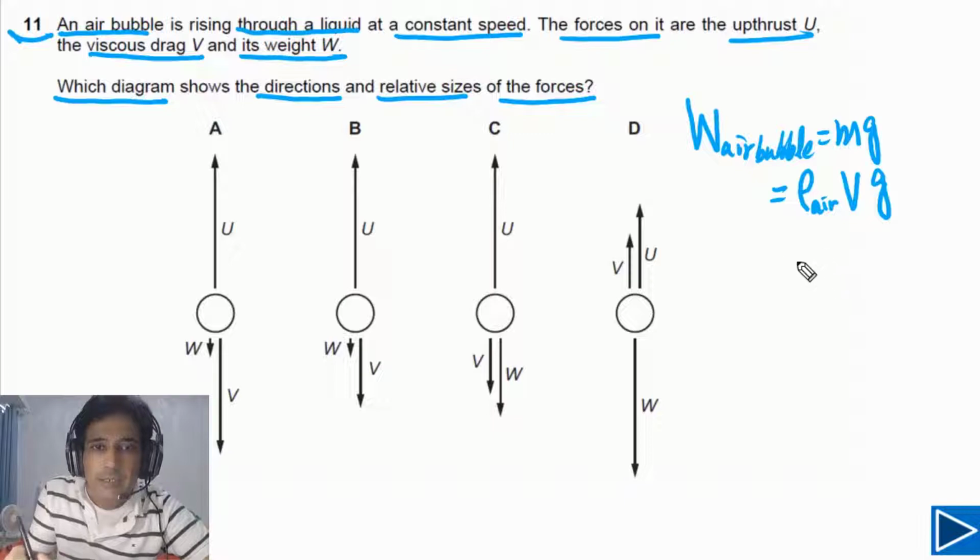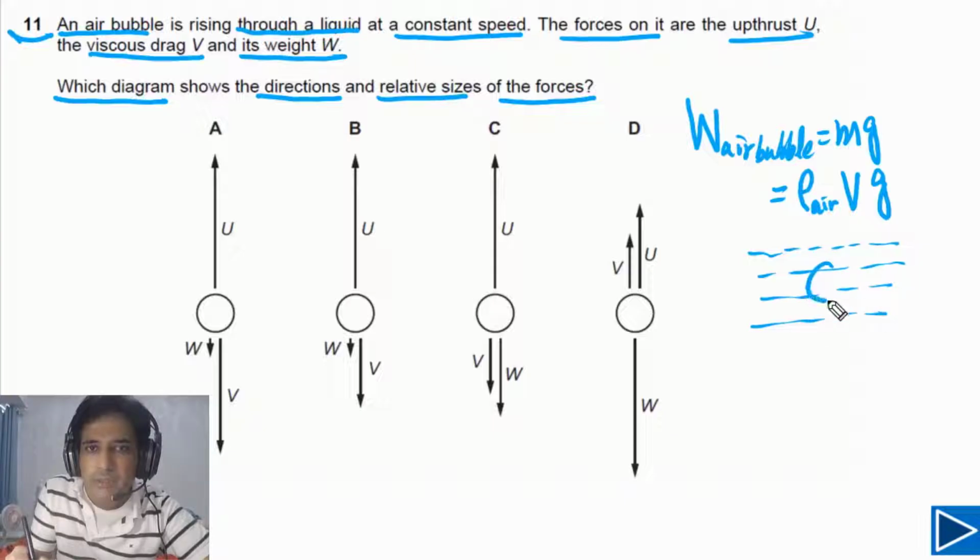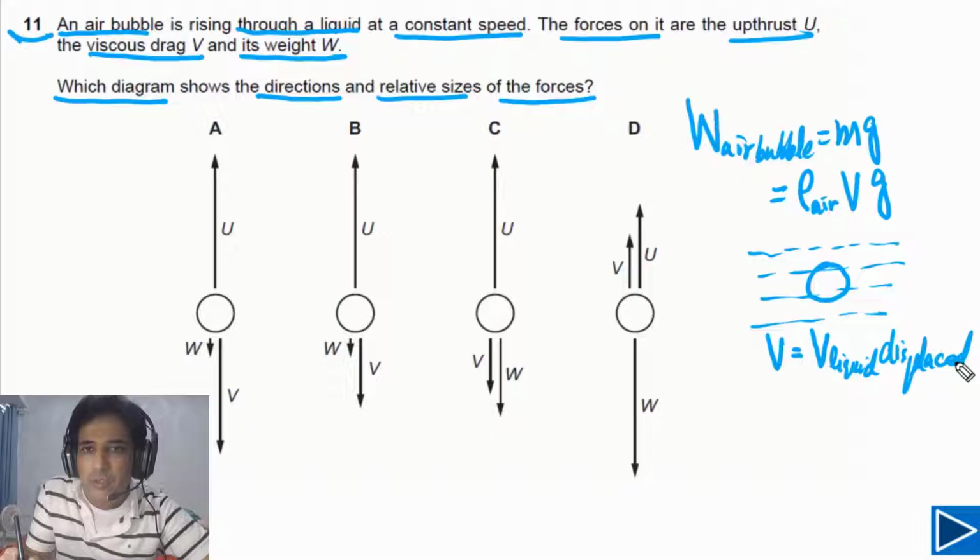In this case, the air bubble is inside the liquid. So here we have liquid and the air bubble is inside this liquid. This is telling us that the volume of the air bubble is equal to volume of liquid displaced.